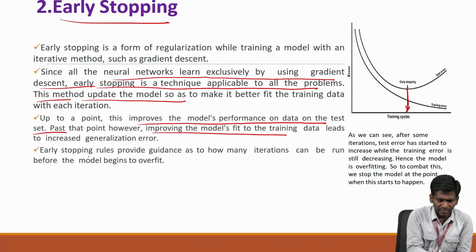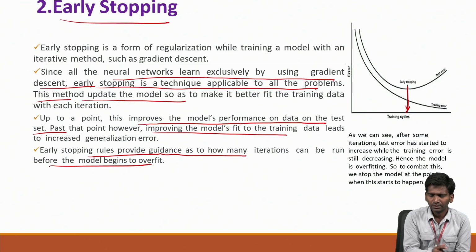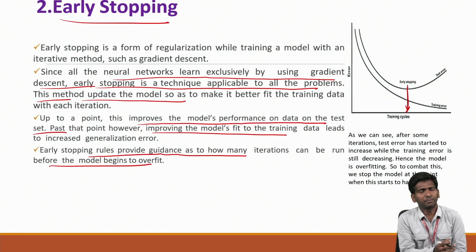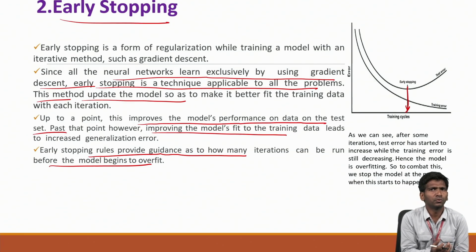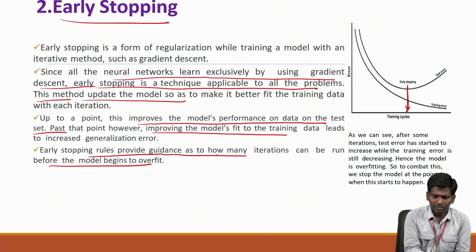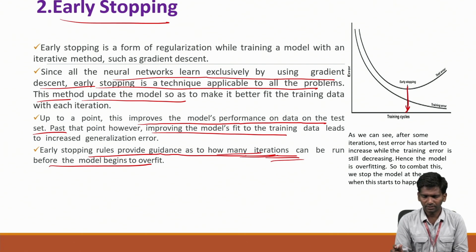Early stopping rules provide guidance on how many iterations can be run before the model begins to overfit. I cannot run many iterations, otherwise I get overfitting. Instead, I can put a constant on the number of iterations and then train the model. That is early stopping: at what iteration do I need to stop.